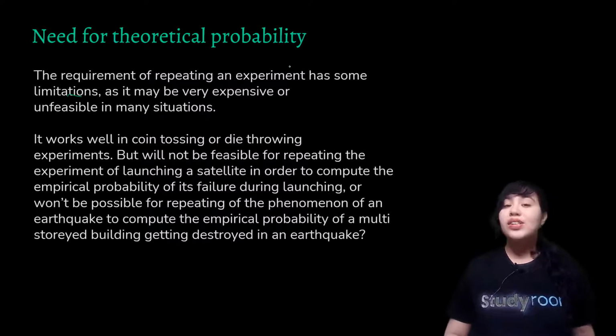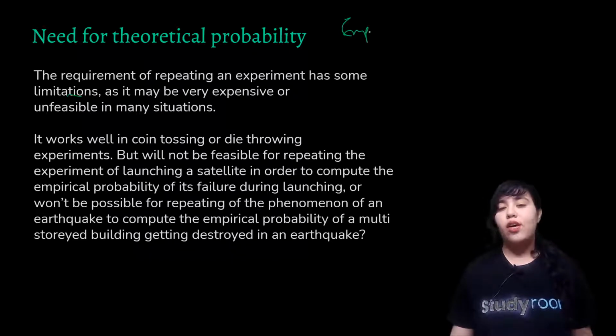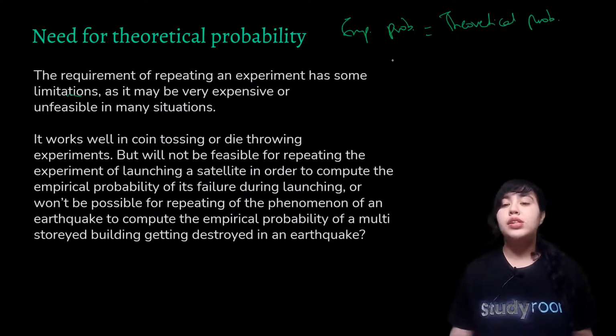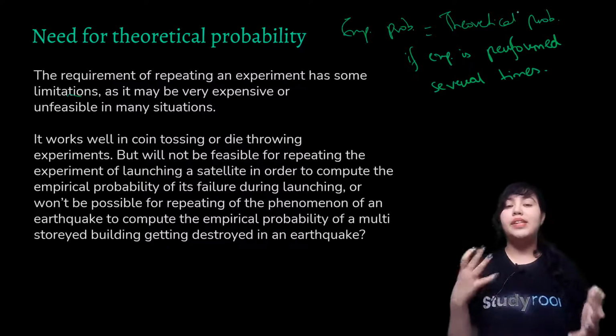The good thing is that your experimental probability will turn out to be equal to theoretical probability if in real life you perform that experiment several times. So if an experiment is performed several times, then experimental and theoretical probabilities become nearly equal.